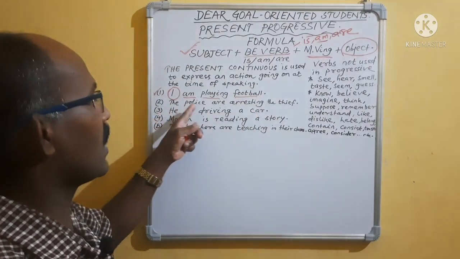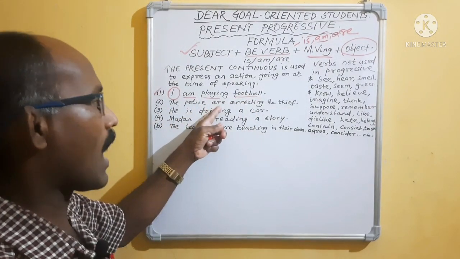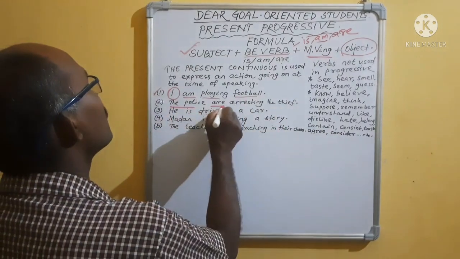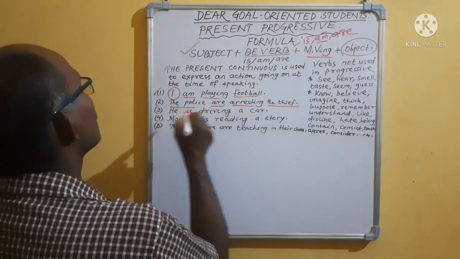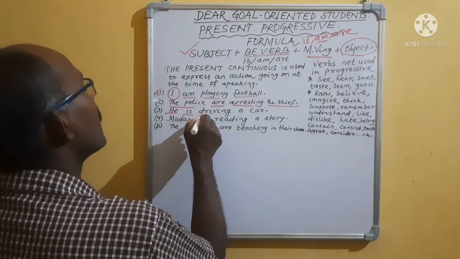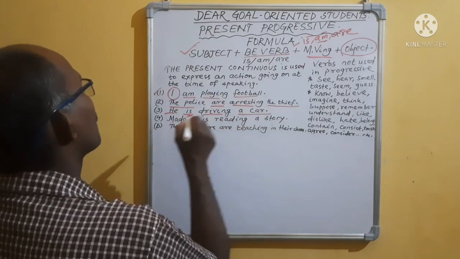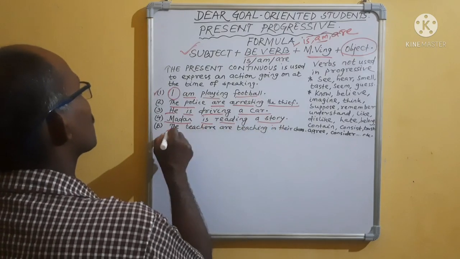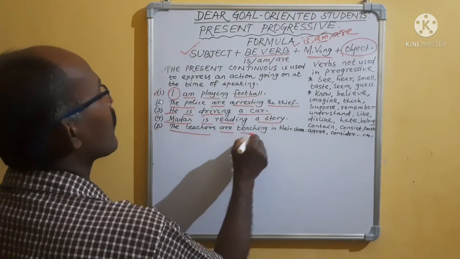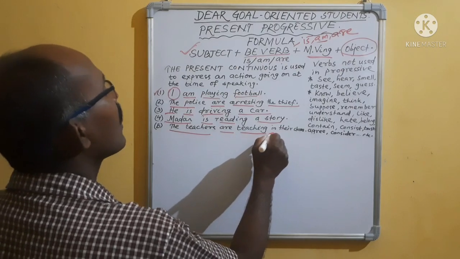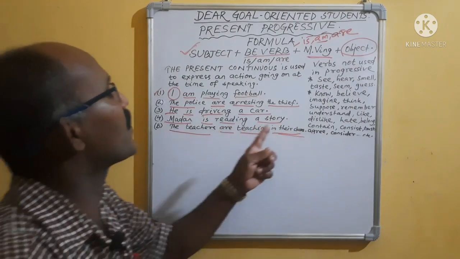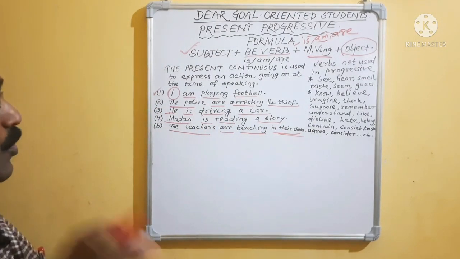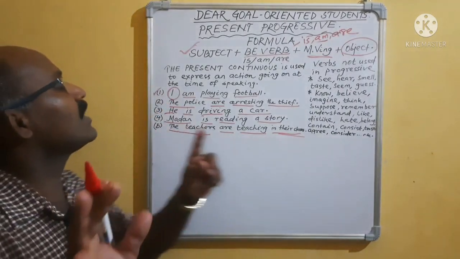Clear? Then come to the police: subject, then be verb are, arresting main verb ing, plus object. Then subject, be verb, main verb ing, object. Then subject, be verb, main verb ing, object. Then subject, be verb, main verb ing, and the object is completed. Okay. Now come to the questionnaire arranging. I will discuss the police are arresting the thief.